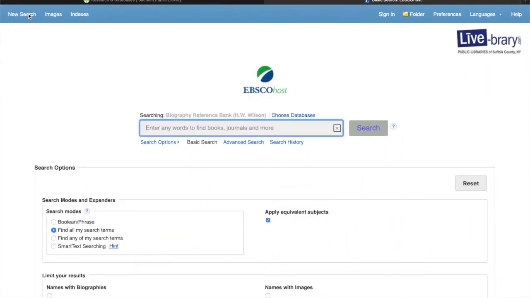So this database is really good for helping you find either biographies or some maybe more in-depth research on a particular person or topic.